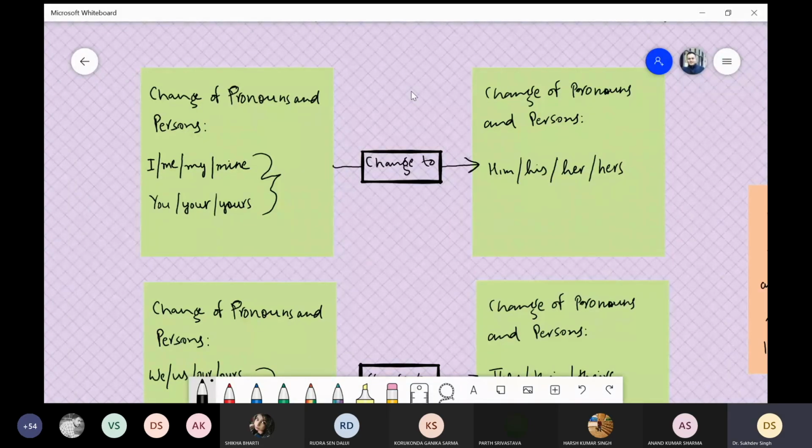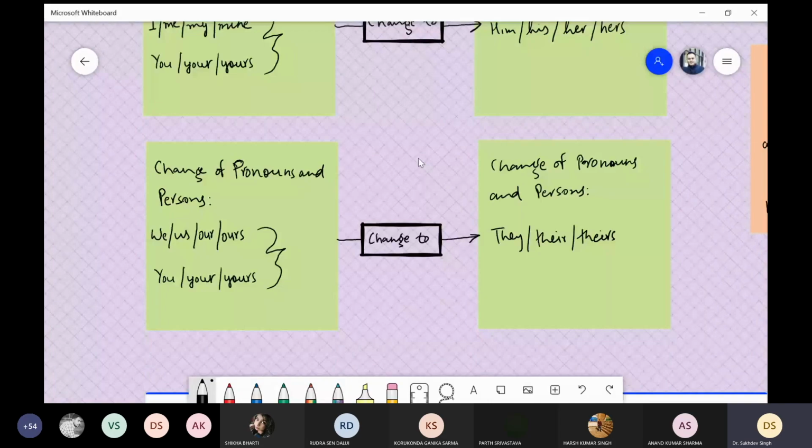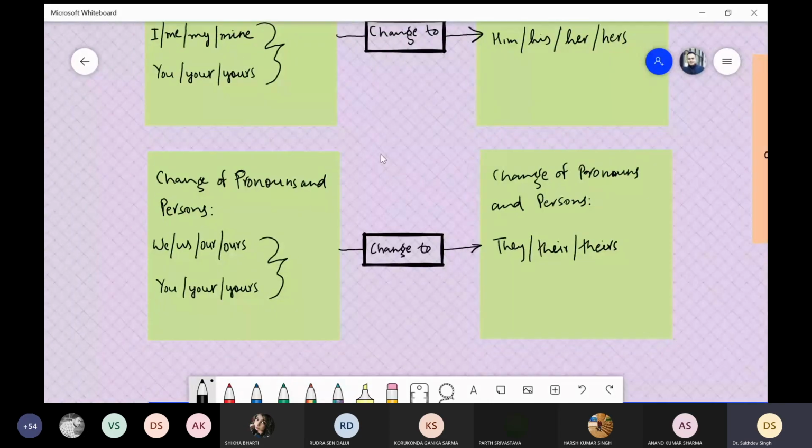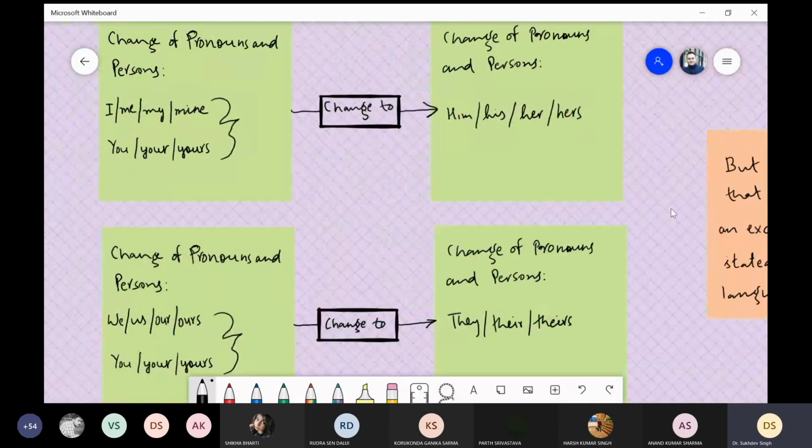So for instance, rules about changes of pronouns and persons, first person, second person, etc. Because when you change from direct to indirect or indirect to direct, these things will change. For instance, I, me, my, mine, you, your, yours. So these kinds of pronouns and persons will change to he, him, his, her, hers. And another set of changes of pronouns, etc. will be we, us, our, ours, you, your, yours, and then they will be changed into they, their, theirs.